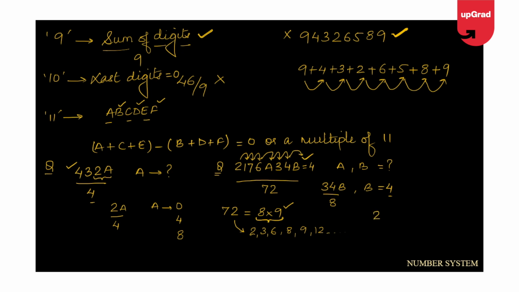So this gives me 27 plus A is divisible by 9. Which means this is only possible when A is either equal to 0 or 9. That means my value for A can be 0 or 9, but for sure my value for B is 4 if this number is divisible by 72.